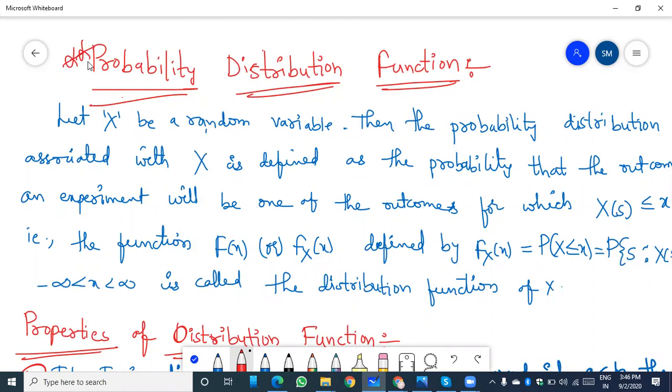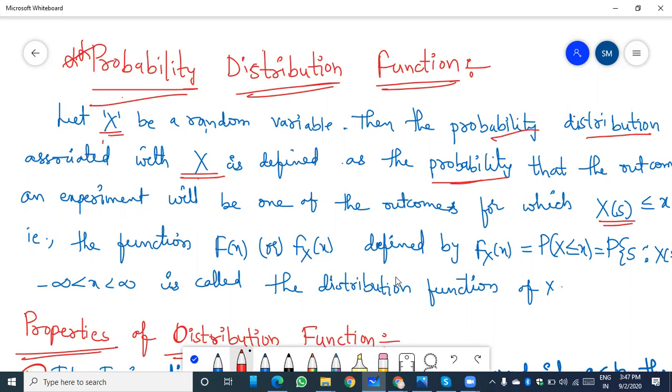The capital X is a random variable, and the probability function p of x is associated with the random variable X. The probability distribution function is the distribution associated with the random variable, defined as the probability that the outcome of the experiment will be one of the outcomes for which X of s is less than or equal to small x.